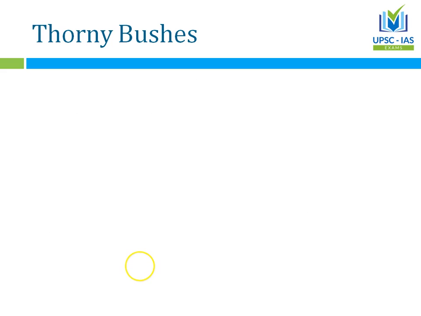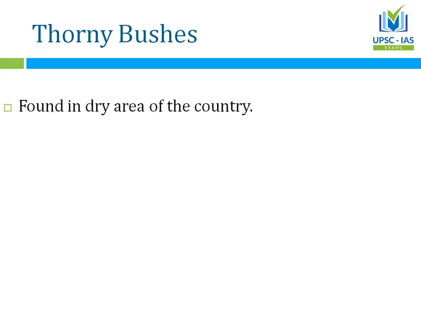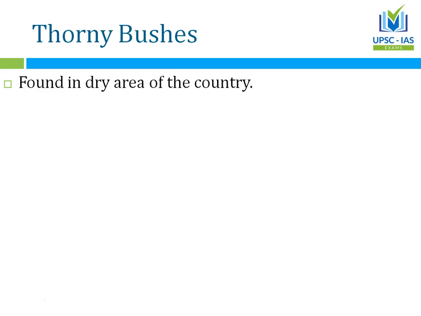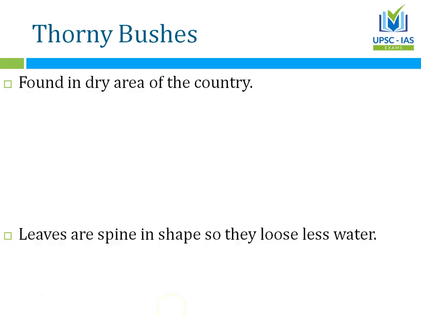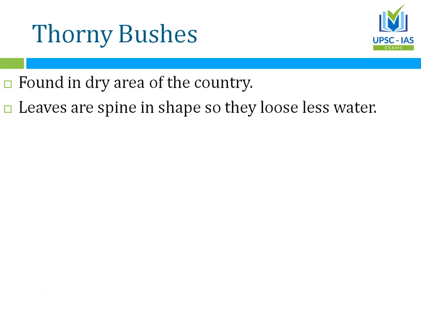Then we reach another variety, that is thorn bushes. Now you can understand very well that you will find them in the area that is reasonably dry, right? You will find them in the dry parts of our country, and we know the dry parts: some parts of Maharashtra, parts of Gujarat, parts of Rajasthan, parts of Punjab as well, and parts of Haryana. These are some of the parts which are dry, and you find them in this part of our country.